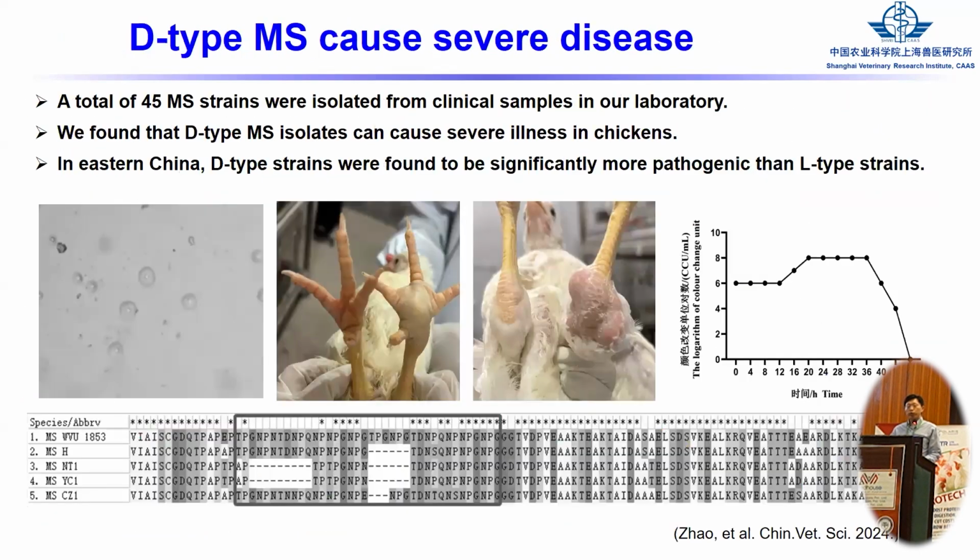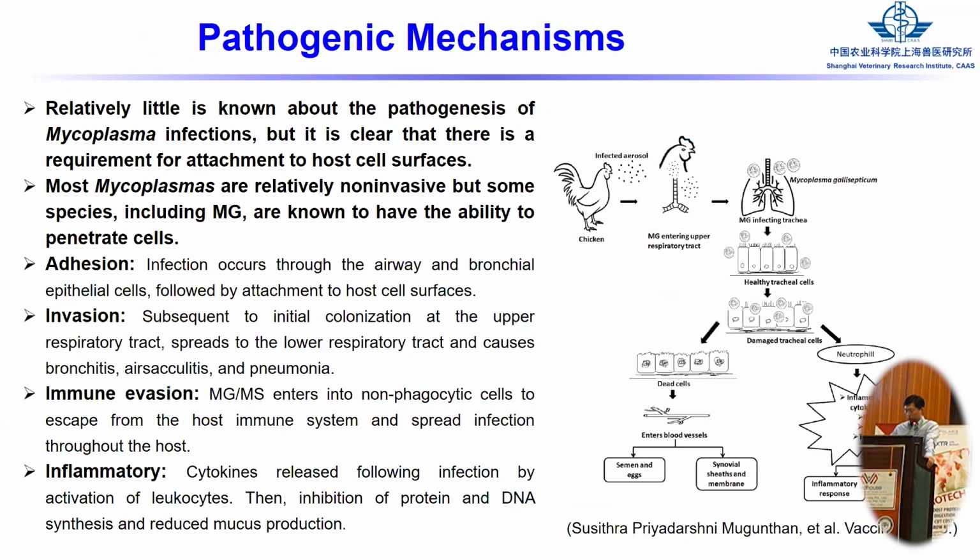In our lab, we also isolated many different MS strains, and we found the D-type MS caused disease. These are all results. And the pathogenic mechanism of the Mycoplasma is now not very clear.